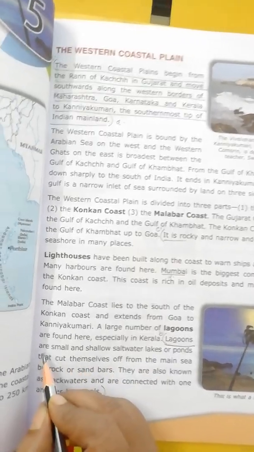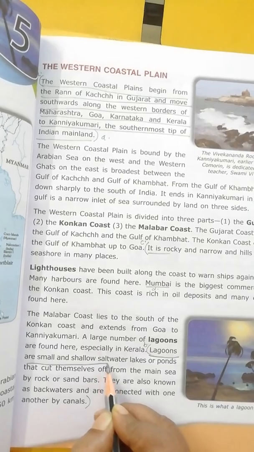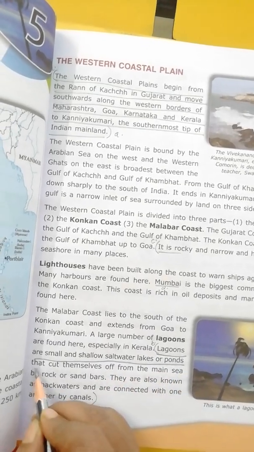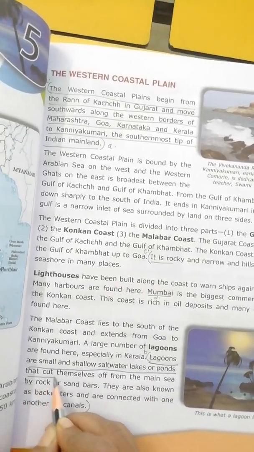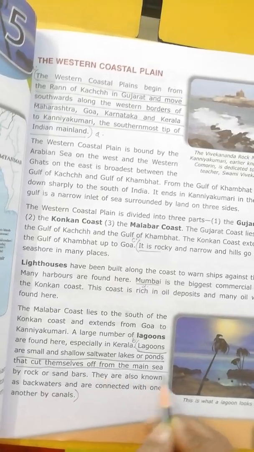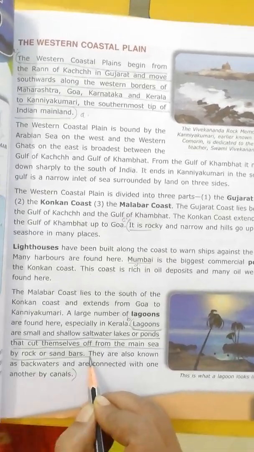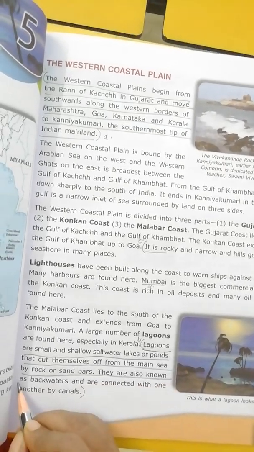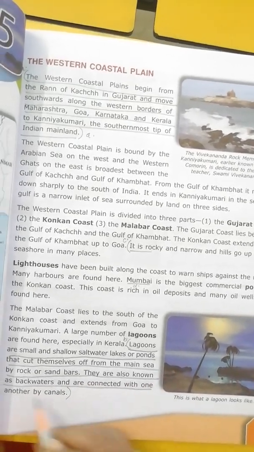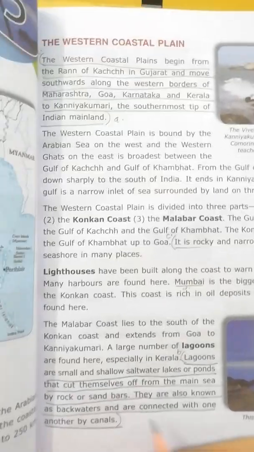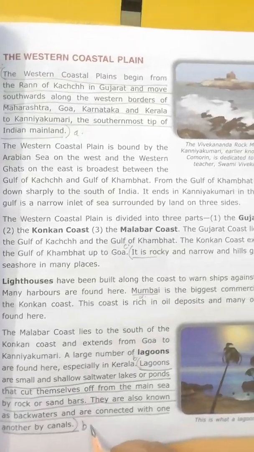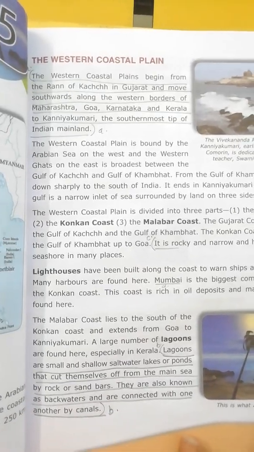Lagoons are small and shallow saltwater lakes, ponds that cut themselves off from the main sea by rock or sandbar. They are also known as backwaters and are connected one another by canals. This is your answer number B.